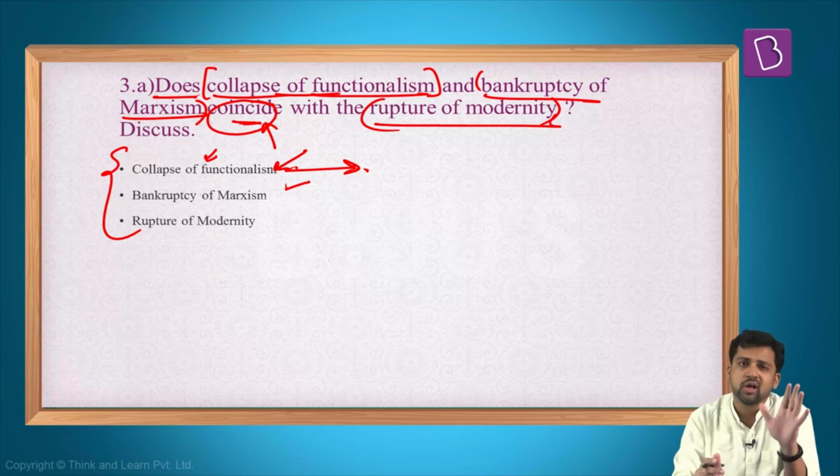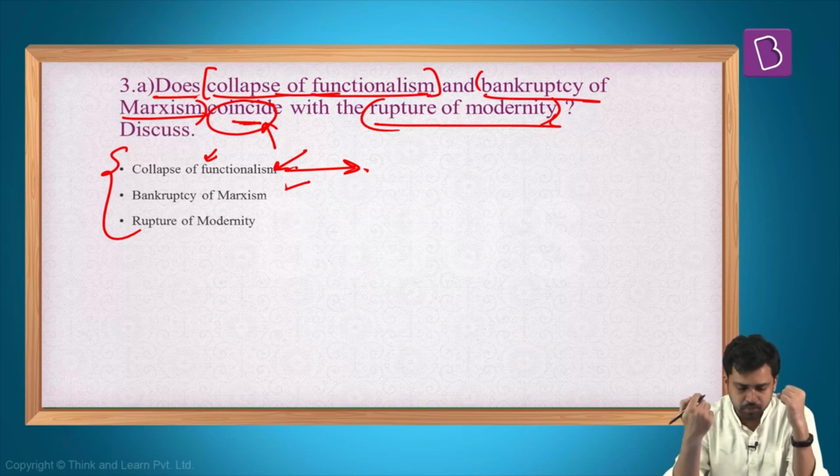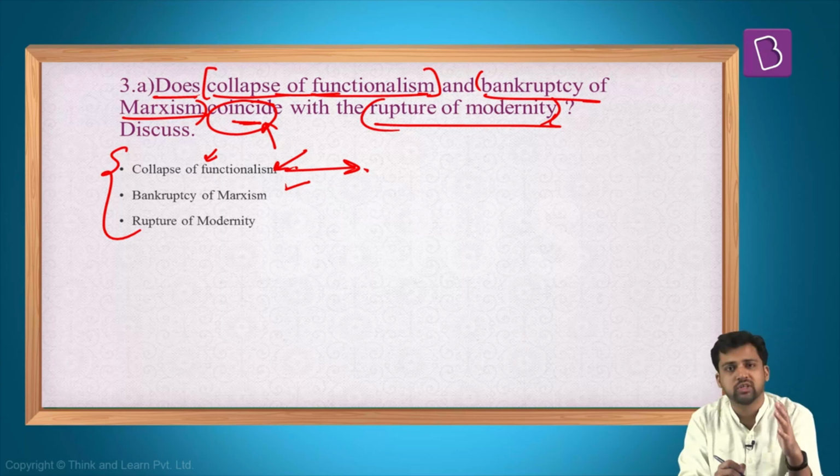But here again, the counter to this is that functionalism has not necessarily collapsed. Even now there are sociologists who use the functionalist approach. So both the things you can talk about. If you are saying collapse of functionalism has happened, give your justification for that. If you are saying the functionalist approach is still relevant, give your point of view related to that.